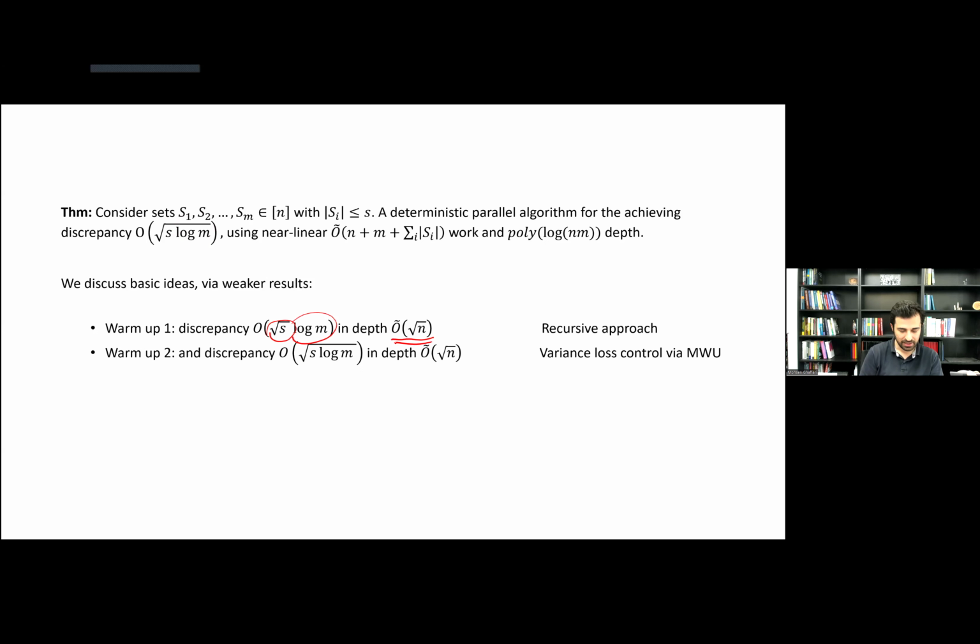And the second result will optimize the discrepancy bound to the right thing, but we'll have the depth still root of n. The first one will allow me to show you how we set up a recursion for this problem, and the second will allow me to talk about how we control the losses of this recursion. So let's see the first method.